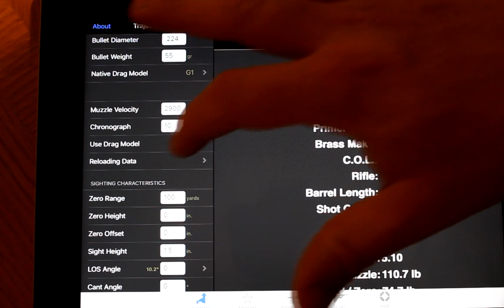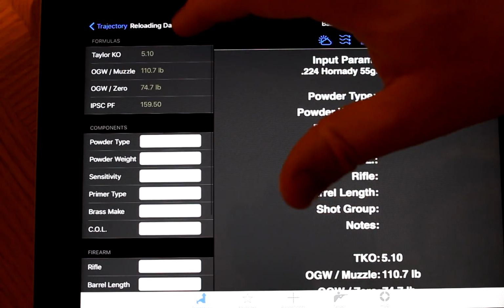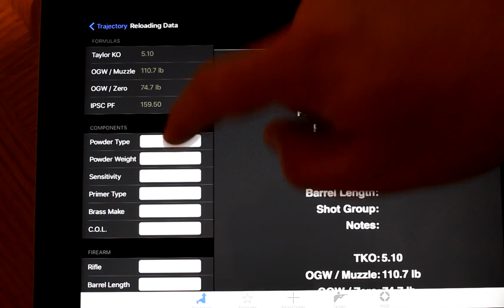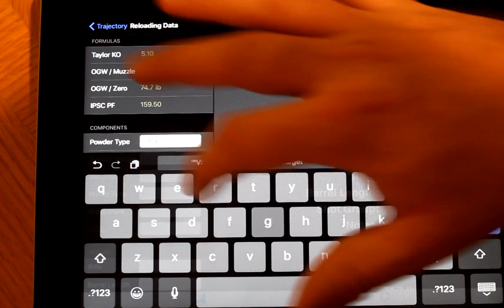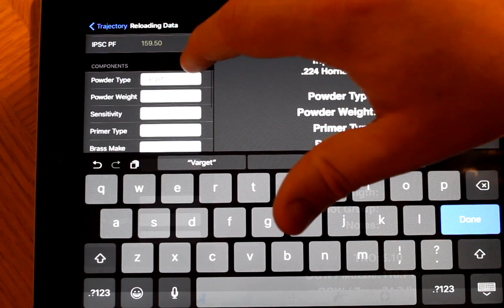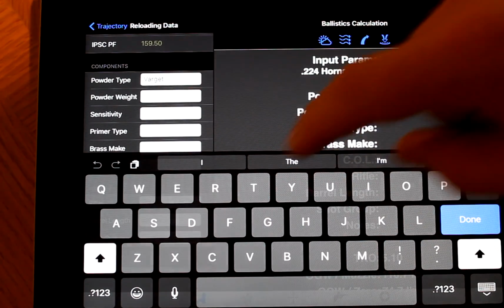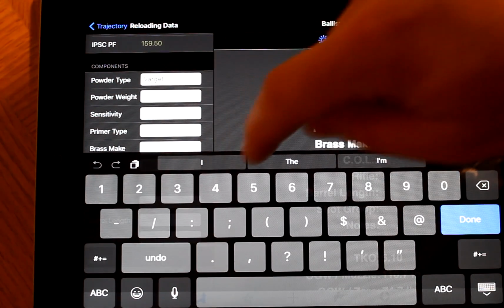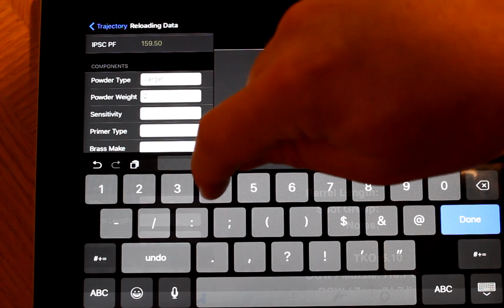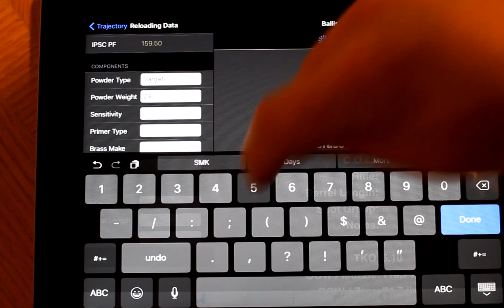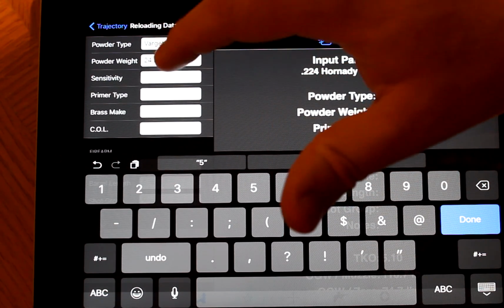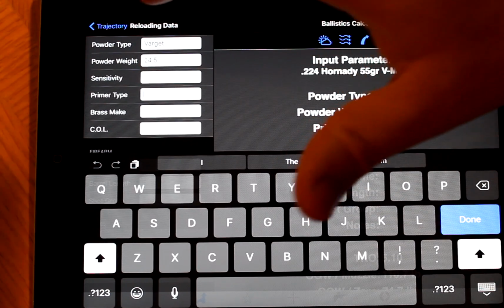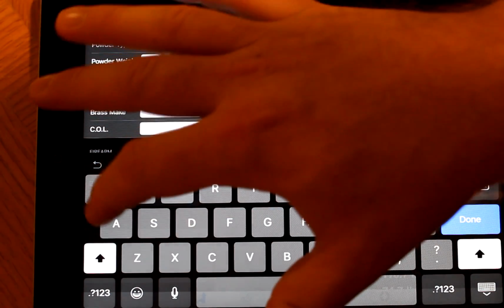For reloading data, powder type: Target. Powder weight, I'm going to guess 24.5. Primer type, S&B.